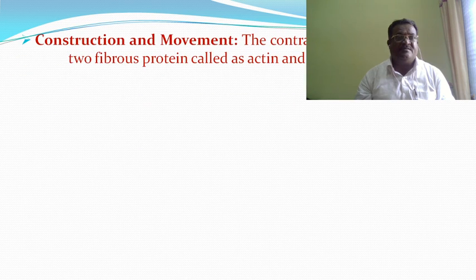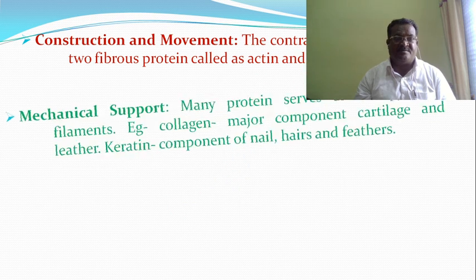Next one is contraction and movement. The contraction of muscles needs two fibrous proteins called actin and myosin. Actin and myosin are present in the muscles, and are needed for the contraction and relaxation of the muscle fiber.